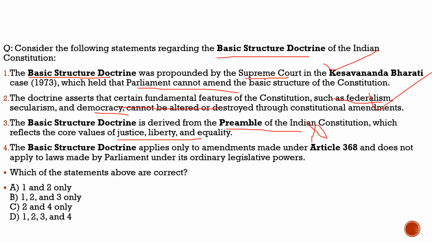Some of them were added through the 44th Constitutional Amendment Act. Then coming to the fourth last statement, it says the basic structure doctrine applies only to amendments made under Article 368 and does not apply to laws made by the Parliament under its ordinary legislative powers. It is totally incorrect, but it was amended. It was recommended that it should apply only to the constitutional amendments, but not this one. So statement 4 is also incorrect. So with respect to this question, the correct statements are statement 1 and statement 2 only.